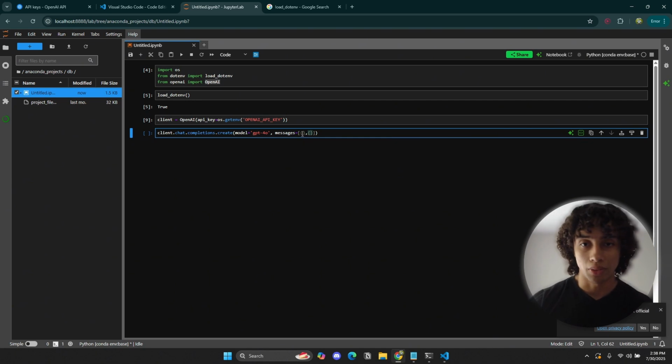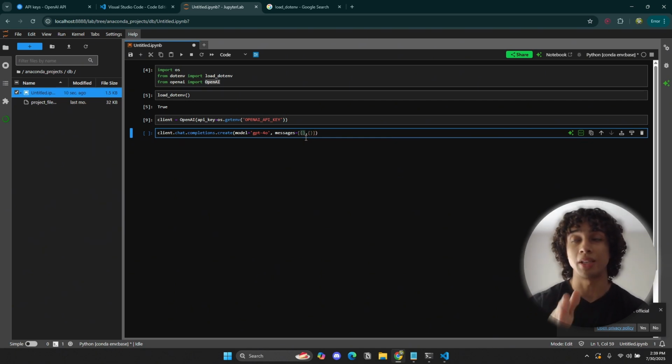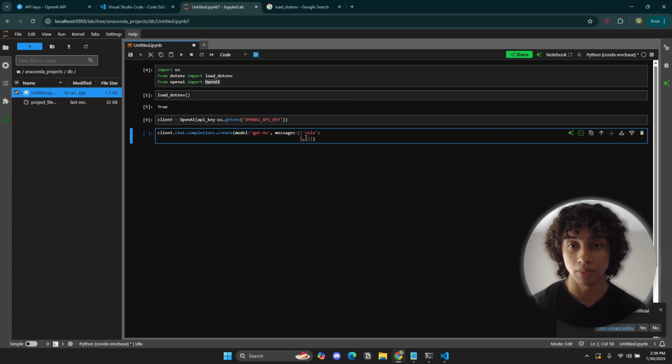So the system prompt is going to be defined, again, because this is a dictionary, as a key value pair. The key is going to be called role, and the role is going to be, whoops.